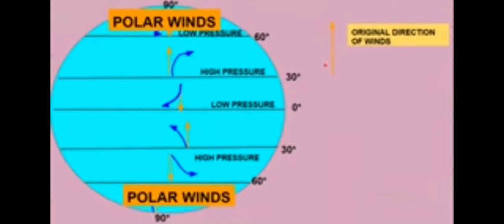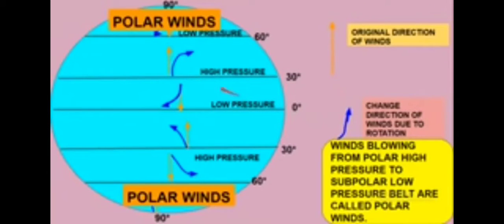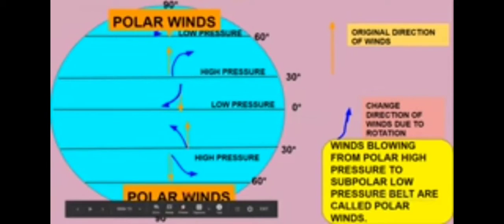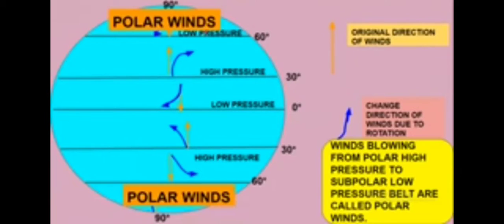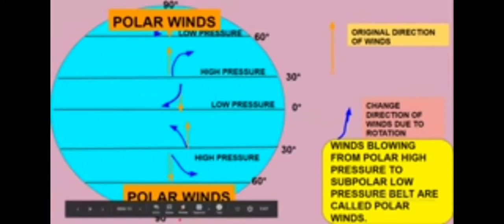Now the third planetary wind I'm talking about is the polar winds. Where are these polar winds blowing? They blow from the polar high pressure belt. Near the North Pole and the South Pole, high pressure belts are there.